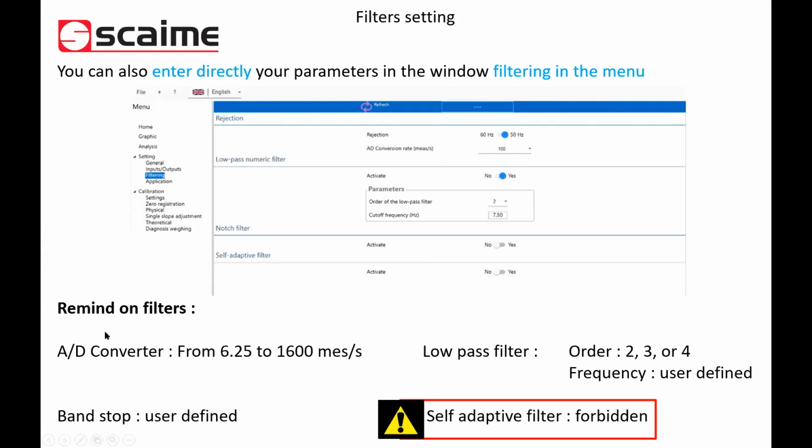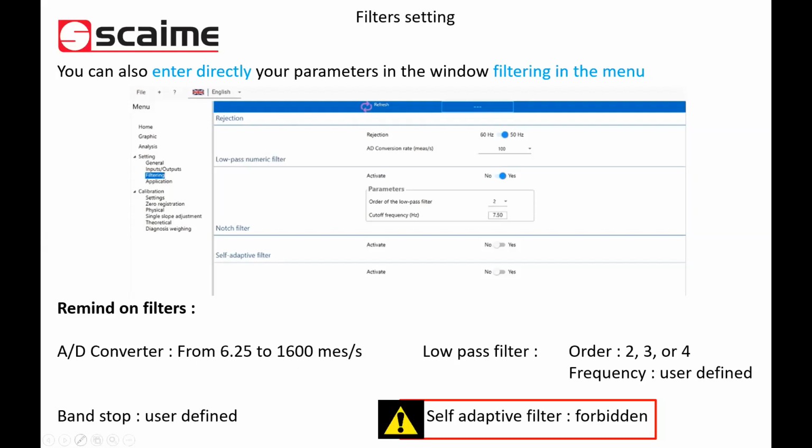Remember that the AD converter goes from 6 measurements per second up to 1,600. The low pass filter is order 2, 3, or 4, and the frequency should be defined by the user. It's a real competence compared to competitors. You don't choose between filter 1, 2, 3, 4, 5 without knowing what the filter is. Here you can define the filter which suits your process.